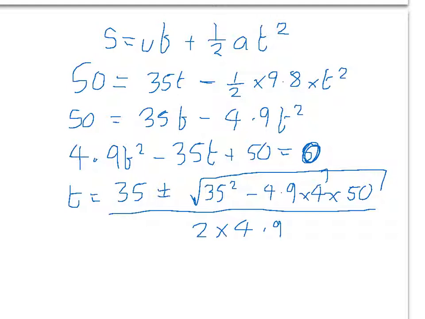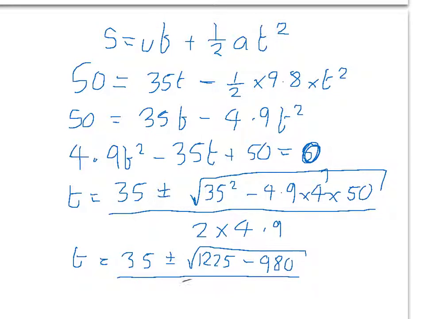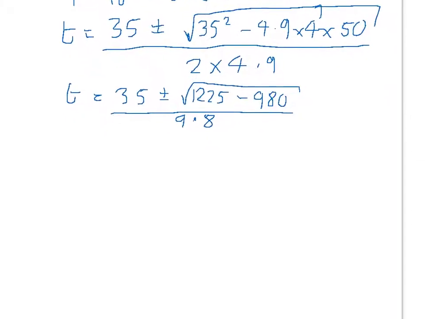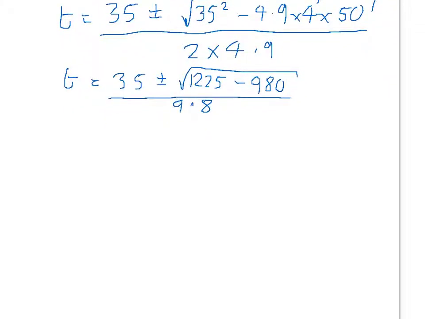So t equals 35 plus or minus the square root of 1225 minus 980, all over 9.8. The bit inside the square root becomes 245.